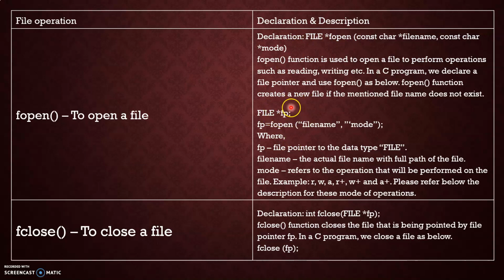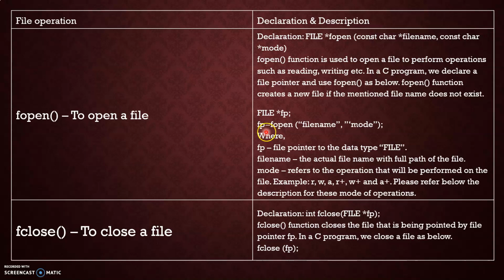We have declared a file pointer in this program and use the function fopen. Star fp means fp is a file pointer, just as int star a means a is an integer pointer. Here it is a FILE pointer, so FILE is written in capital.